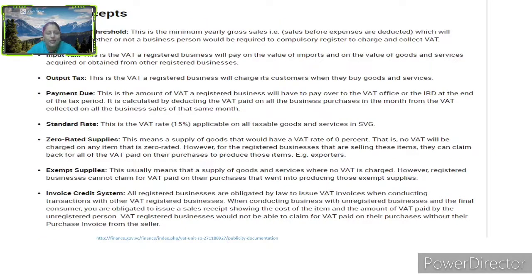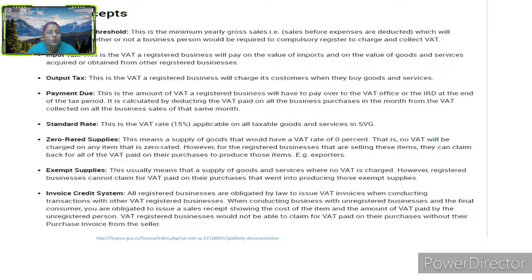Let us see the VAT concepts. Registration threshold, this is the minimum yearly gross sales. This is number 1. Input tax, this is the VAT a registered business will pay on the value of imports and on the value of goods and services acquired or obtained from other registered businesses.